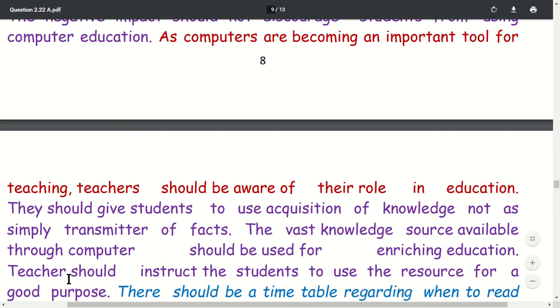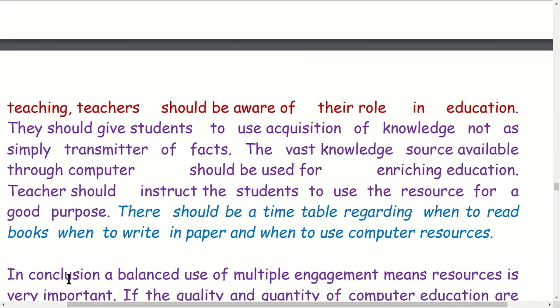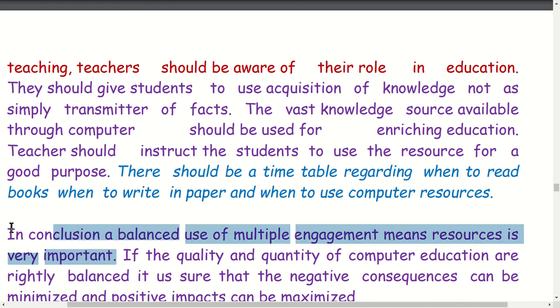Teachers should instruct the students to use resources for good purposes. Therefore, there should be a timetable regarding when to use computer, when to read books, when to play games, when to watch TV, etc. In conclusion, a balanced use of multiple engagement resources is very important.